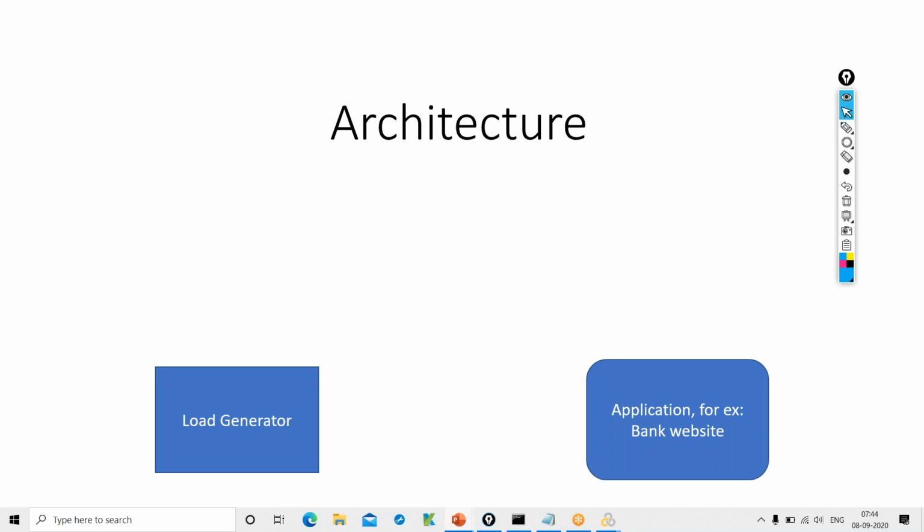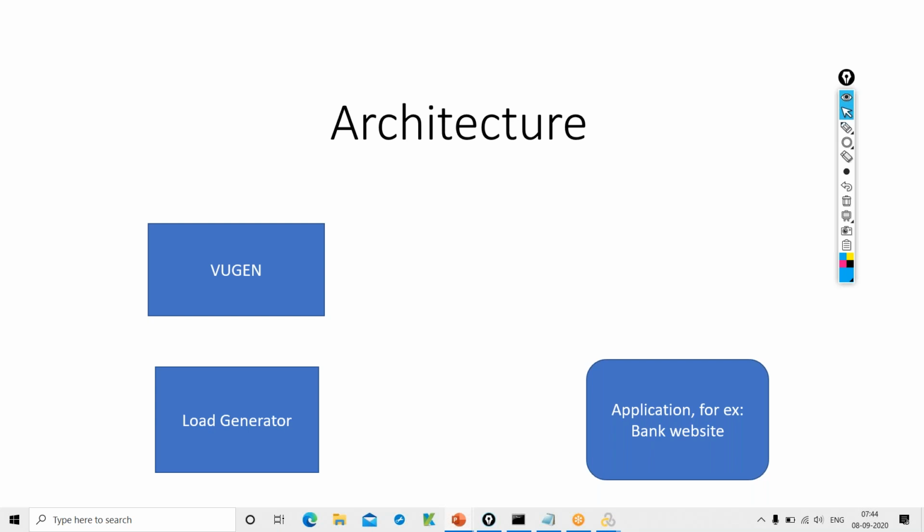That component is called VuGen, the Virtual User Generator, which we have seen just now. We recorded the login functionality with it. This VuGen component helps us record the functionality and generate the script.